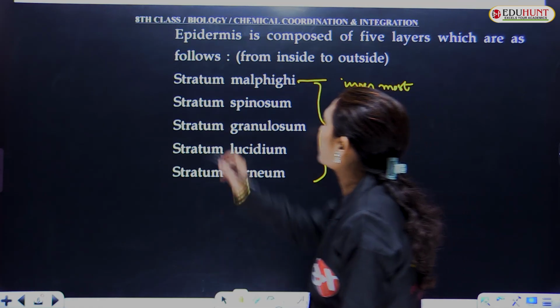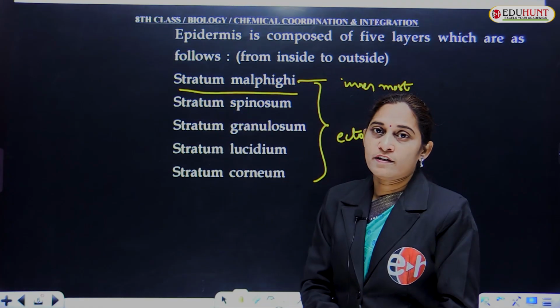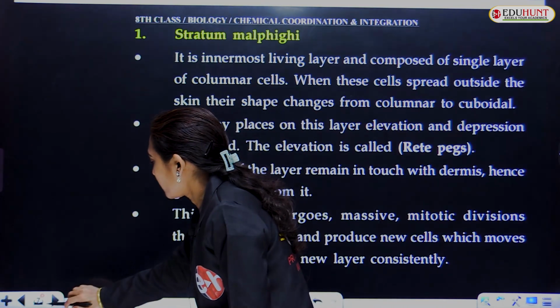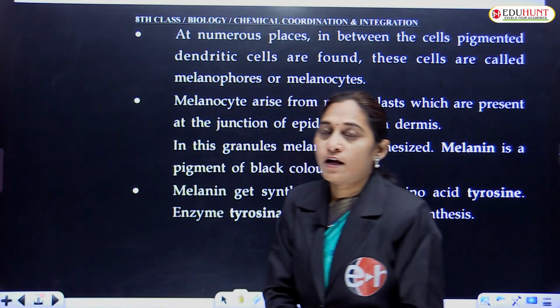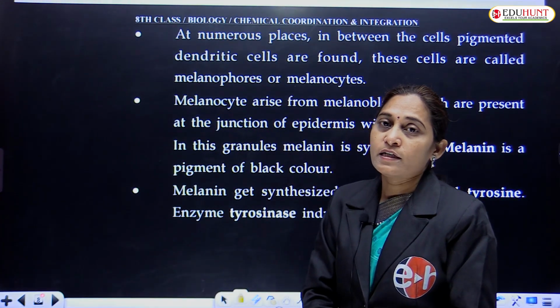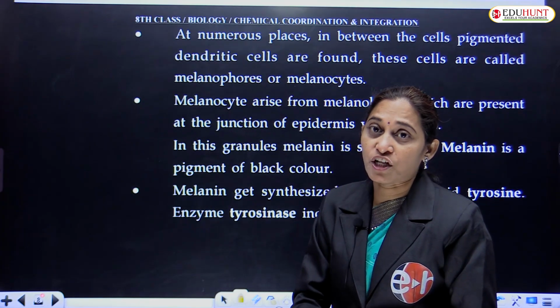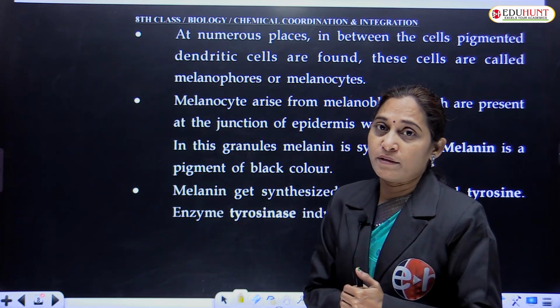And we have seen stratum malpighi in detail. The stratum malpighi is the innermost layer and has some cells called melanoblasts. These are present at the junction of the dermis and the epidermis.